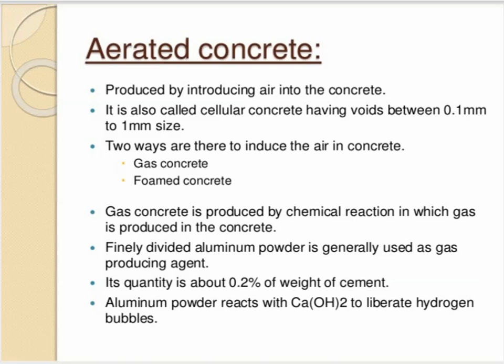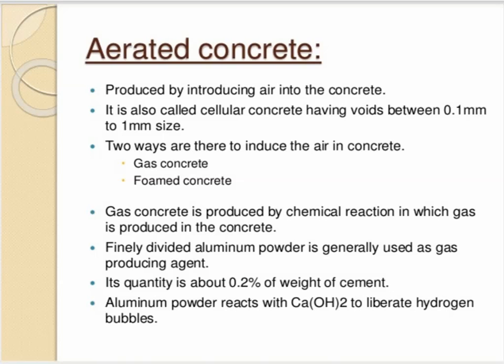When you use this aluminum powder to produce gas in the concrete, its quantity should be about 0.2% of the weight of cement.